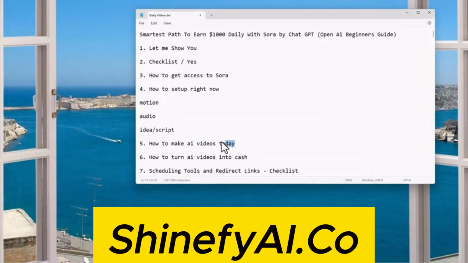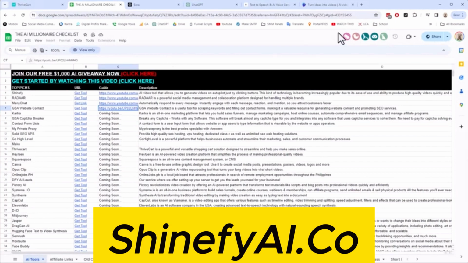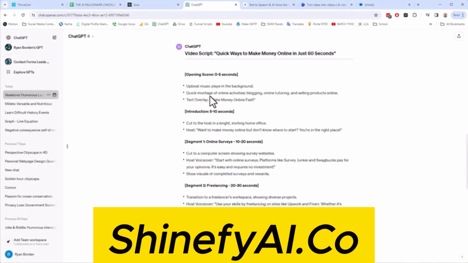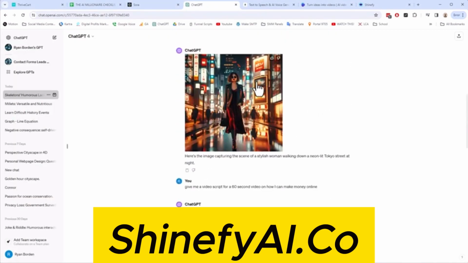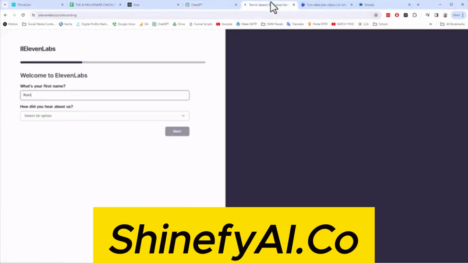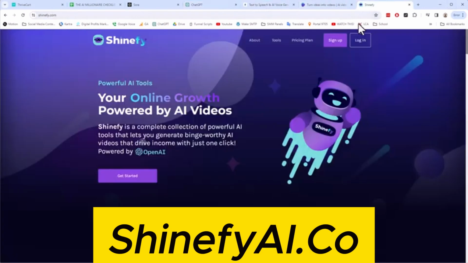So how do we actually do this right now today? Well, we could use a tool called Shinify. What Shinify does is it basically glues all these different pieces together. It manages the motion. It manages the audio. So we talked about getting images from ChatGPT and sewing them together in CapCut. We talked about the script. We talked about producing the audio over at 11 Labs and that sort of thing, right? Shinify actually pulls all those pieces together and does it all with one click.